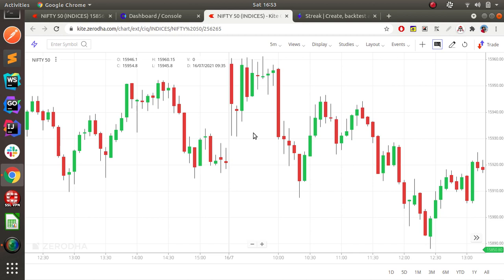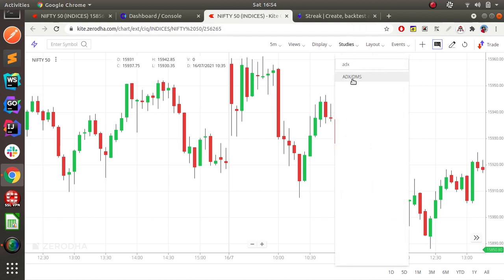Okay, so the indicator we are going to use for straddle is ADX, average directional index. So what is this indicator? Most people use it like whenever there is a range bound market, if the ADX index is less than 25, it means there is a range bound market. Whenever the ADX value is greater than 25, it is like some trendy market is going on. So the straddle gives more profit in a range bound market, so we will enter into a straddle only when the ADX value is lower than 25. Okay, you can go to studies, ADX.